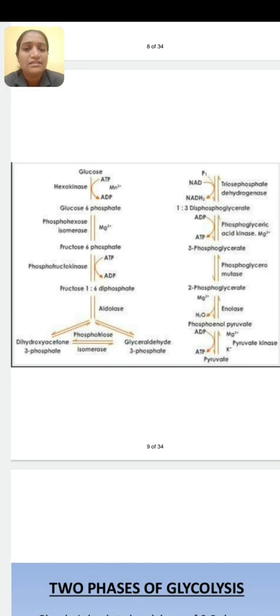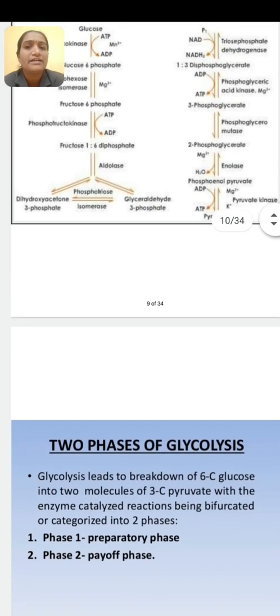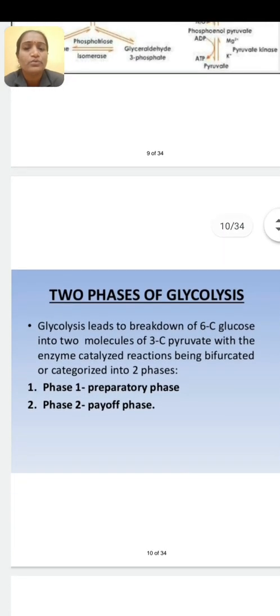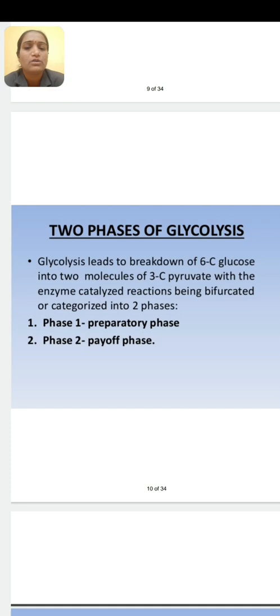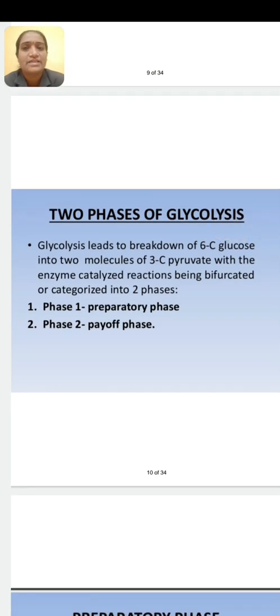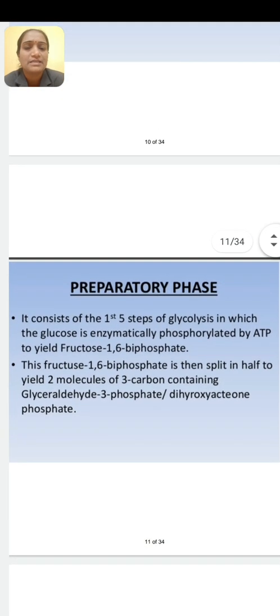This is the entire pathway of glucose. First pathway and then second pathway, we will discuss one step at a time. The entire glycolysis is divided into 2 phases. When glucose undergoes breakdown to form 3 carbon pyruvate, it shows 2 phases. The first phase is the preparatory phase and the second is the payoff phase. We start with the preparatory phase. What is meant by preparation? That is to form. It consists of steps 1 to 5.